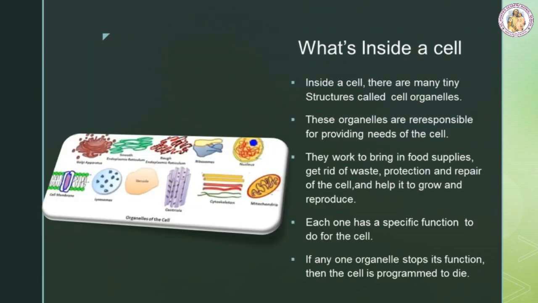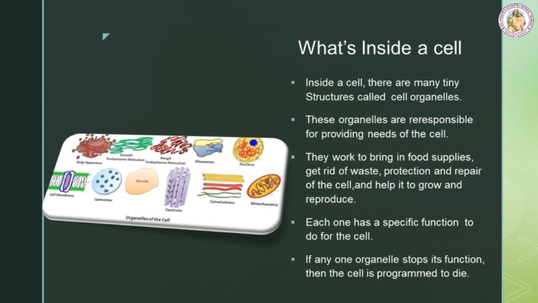What's inside a cell? Inside a cell, there are many tiny structures called cell organelles. These organelles are responsible for providing needs of the cell. They work to bring in food supplies, get rid of waste, protect and repair the cell, and help it to grow and reproduce. Each one has a specific function to do for the cell. And if any one organelle stops its function, then the cell is programmed to die.